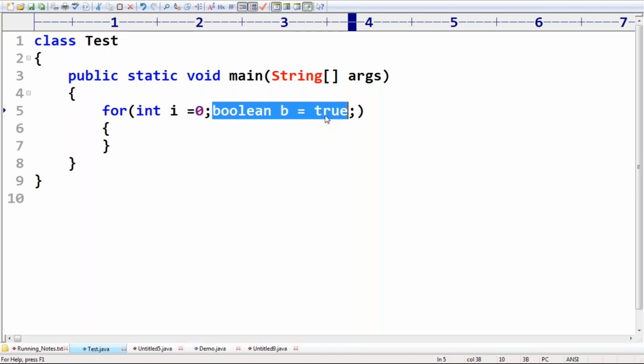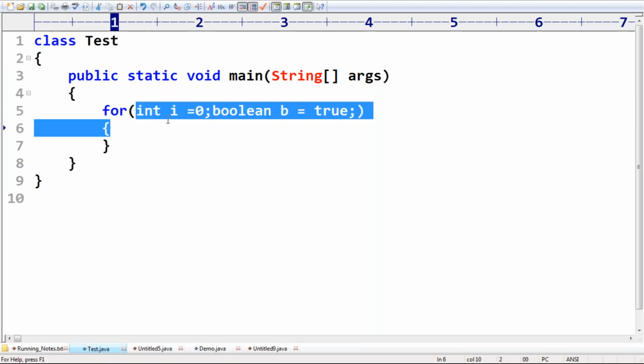Okay. Now the next thing I'm trying to take. Vimal asks: static int i = 0. The compiler will give an error. Static variables we can't declare inside the main method. Static variables should be declared within the class directly. We can't declare them inside the main method or anywhere else; within the class we have to declare them. Okay. Now the next thing.